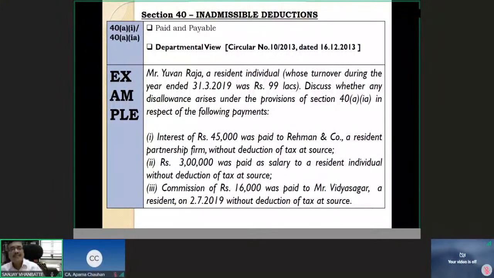This question essentially is on TDS provisions. Basically, the expectation from this question is your understanding of the TDS provisions, whether the TDS is applicable or not applicable. For example, interest of 45,000 paid to Rahman and Company, right? Now, the interest threshold limit for others is 10,000 rupees. For bankers, it is 40,000 rupees for regular citizens and 50,000 rupees for senior citizens.